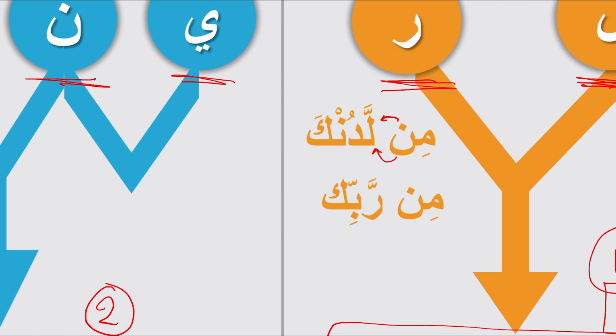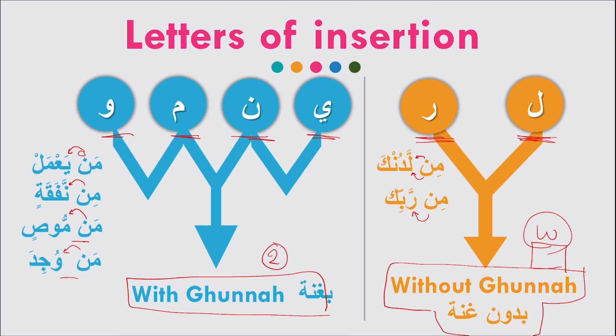So it is min ladunka. The same for min rabbik, mirra, mirra. You see, there's no trace or anything from the letter noon. So the noon is completely inserted with the sound of the letter ra. So this is the insertion with ghunna or without ghunna.